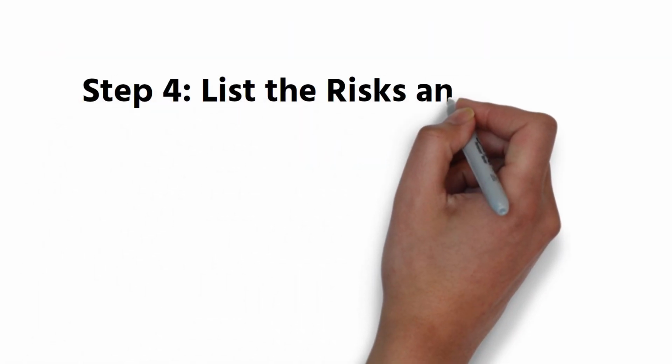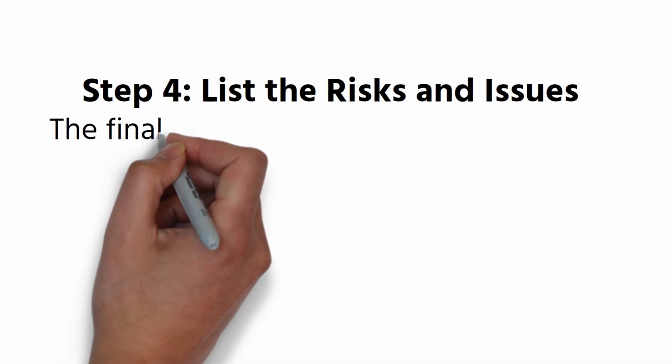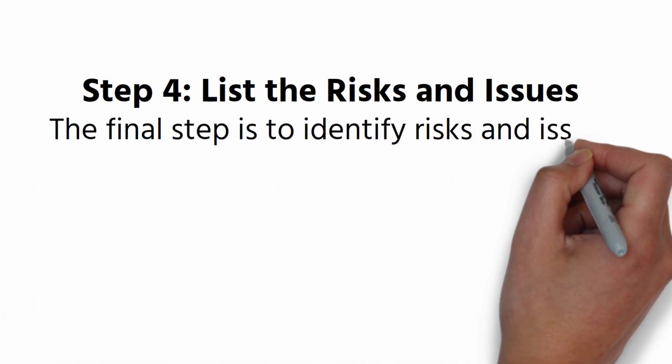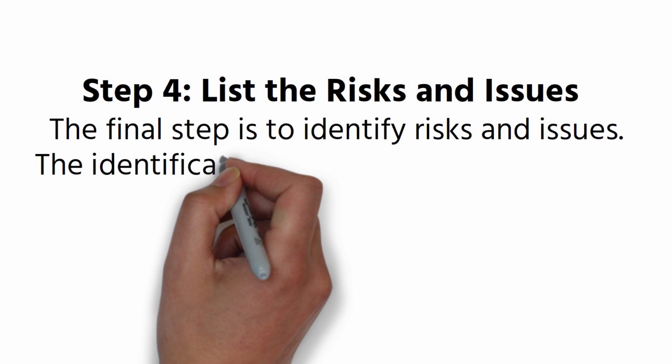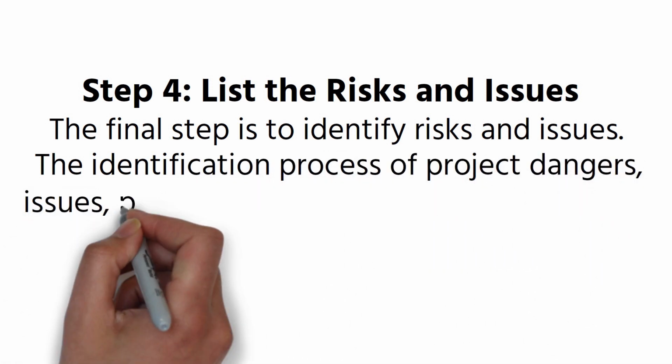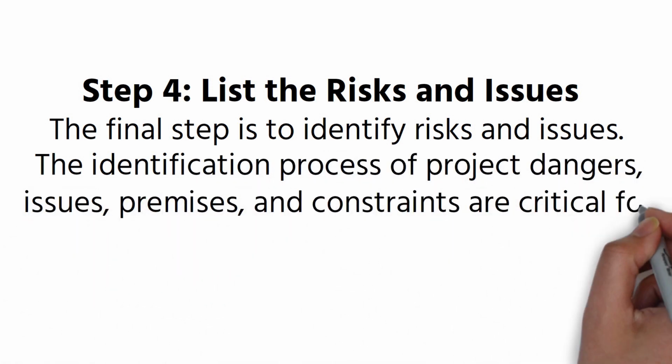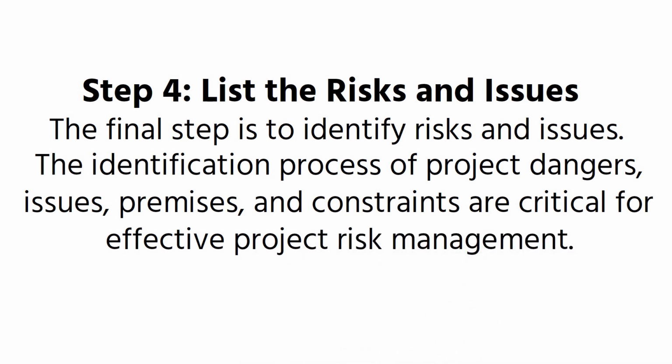Step 4. List the risks and issues. The final step is to identify risks and issues. The identification process of project dangers, issues, assumptions, and constraints are critical for effective project risk management.